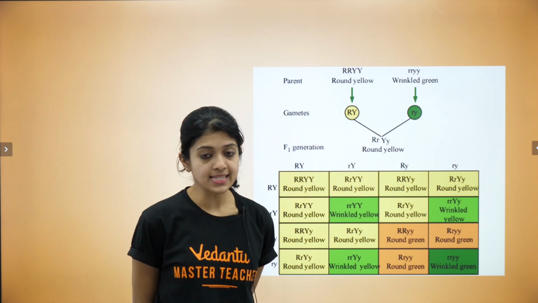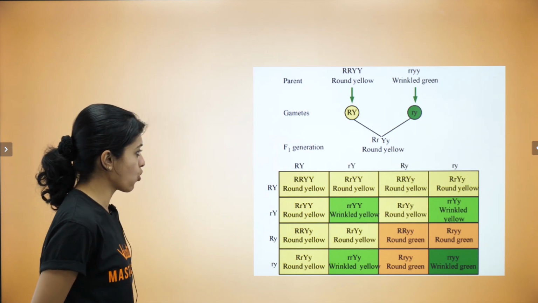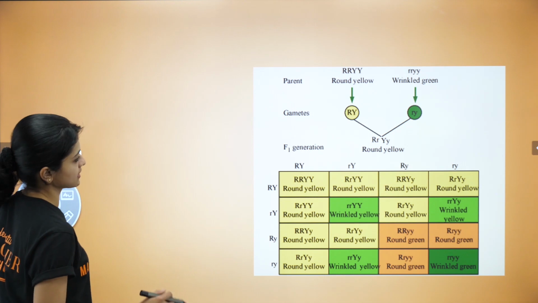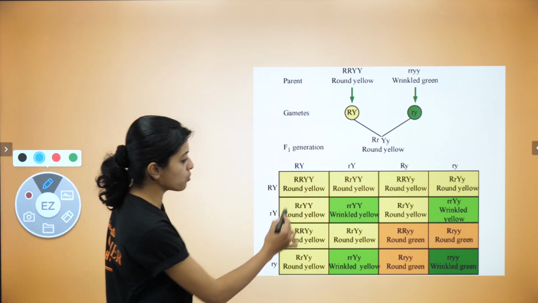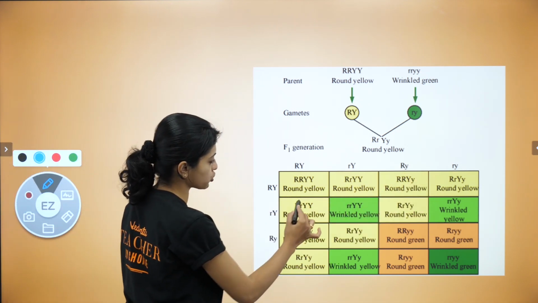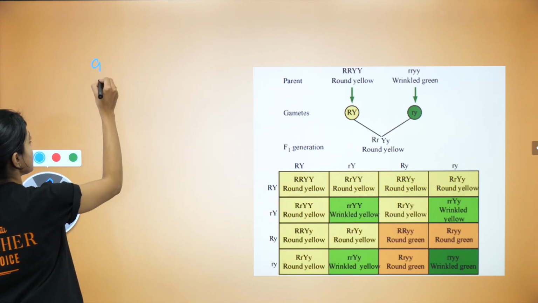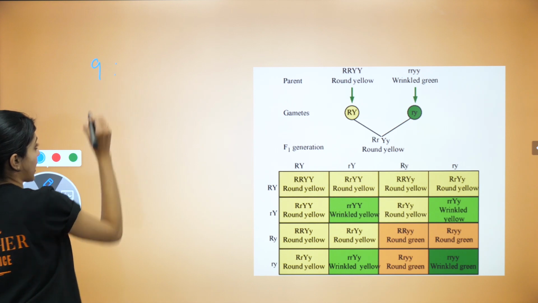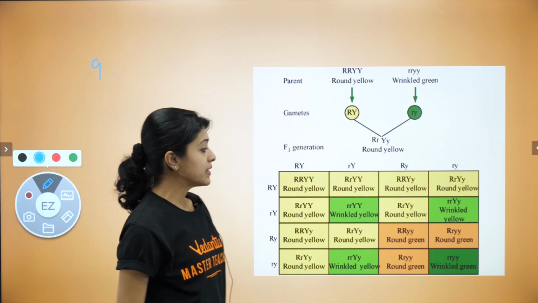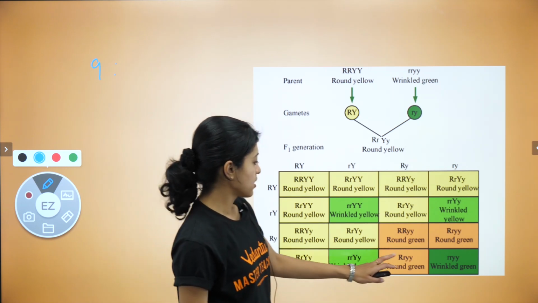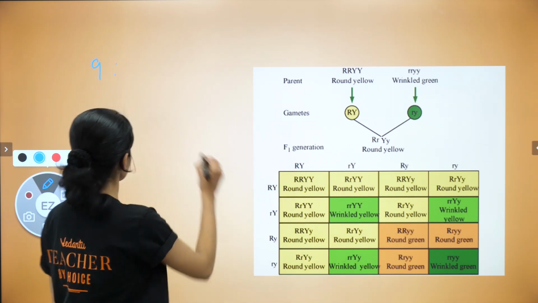You would see that the phenotypic ratio would be... yes children, who's going to tell me the answer first? The phenotypic ratio: how many round yellows do you have? 1, 2, 3, 4, 5, 6, 7, 8, 9. Nine round yellow is to how many round green do you have? 1, 2, 3. It's only 3 of them.